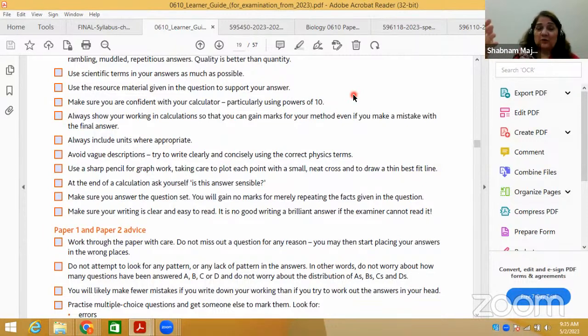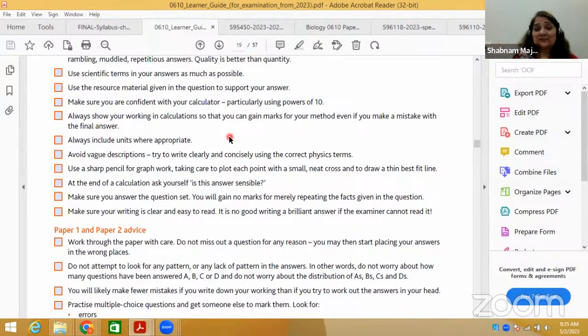This is how they go about percentage change in length in potato tubers and stems and all that. For this, you can use your calculator. Same is the case with magnification for the ATP paper and all. So there is so much to be used. Then always show your working in calculations. Very important thing, very important.